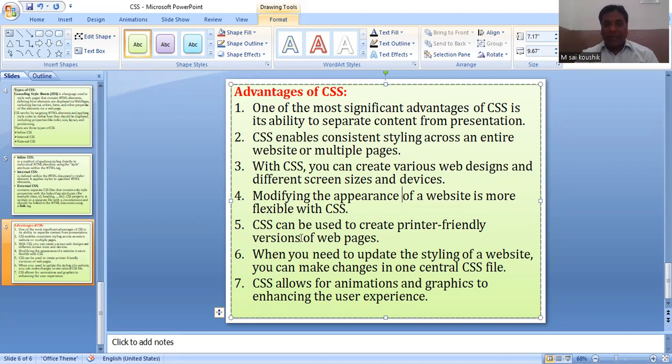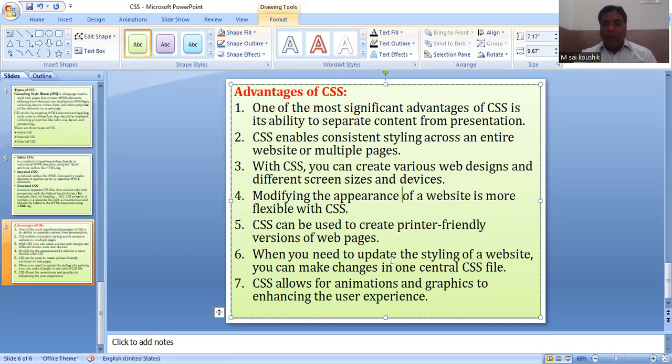So CSS can be used to create printer-friendly versions of web pages. After creation of web pages, you can simply take a printout, whatever you want. That is a printer-friendly website design provided by one factor called CSS.